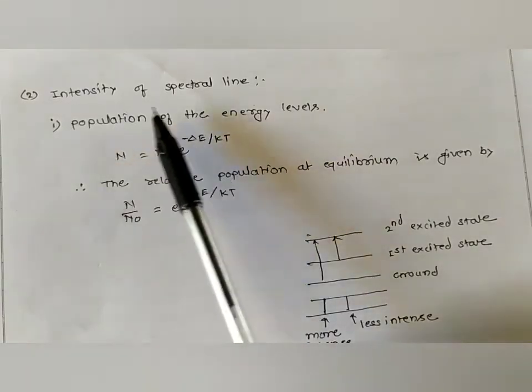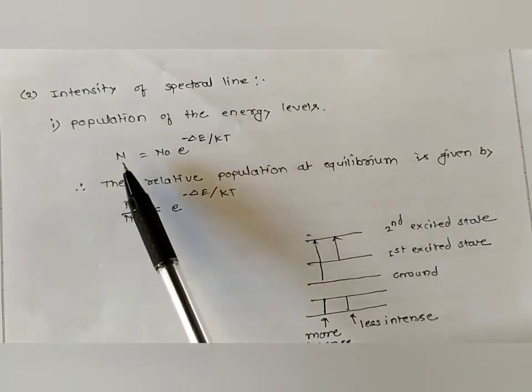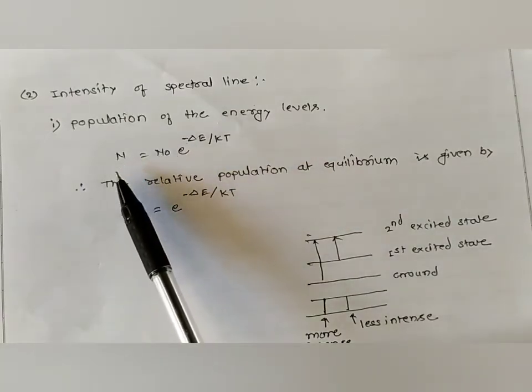Now this is the general equation for the number of molecules in the excited state.